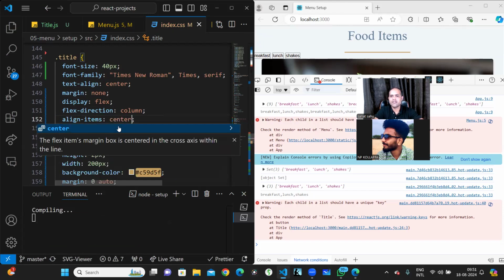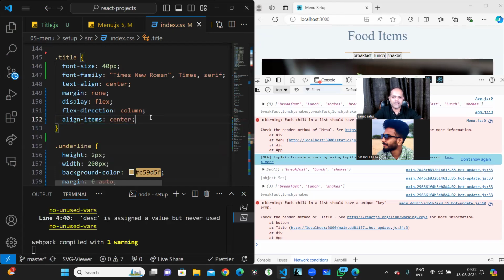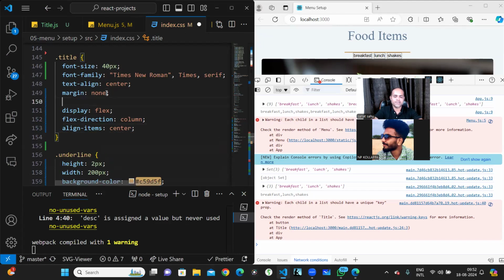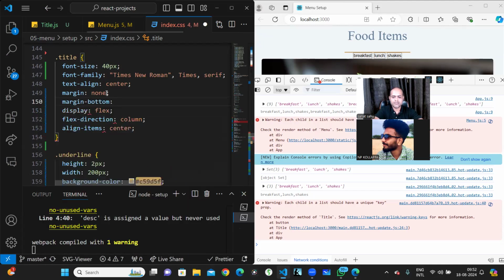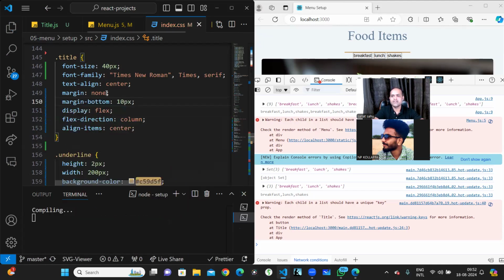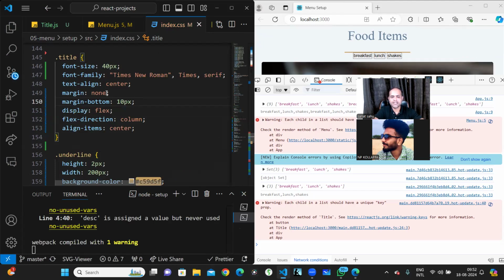Now perfect. I've given margin none, but I need a little bit of margin bottom, some 10 pixel bottom margin, so that there is a gap between. Okay, that is also fine.